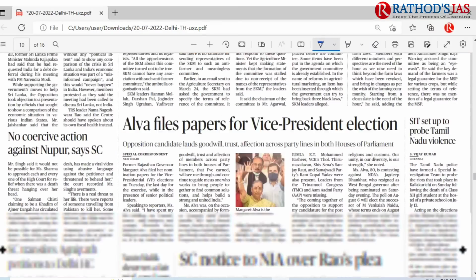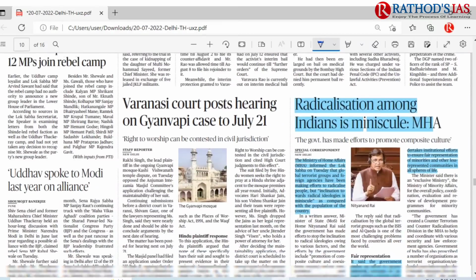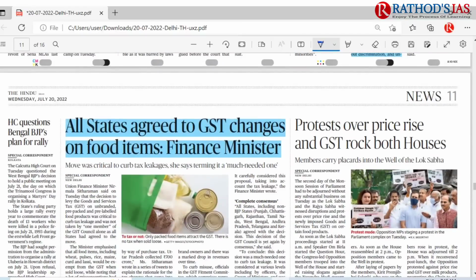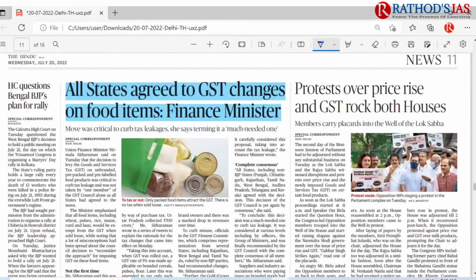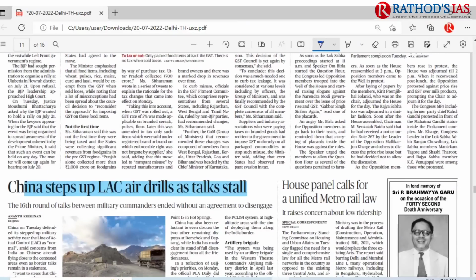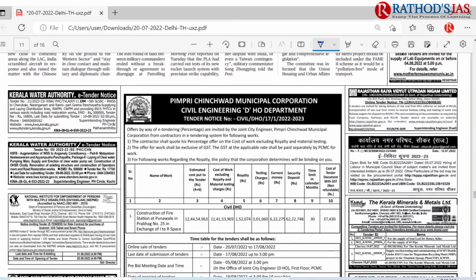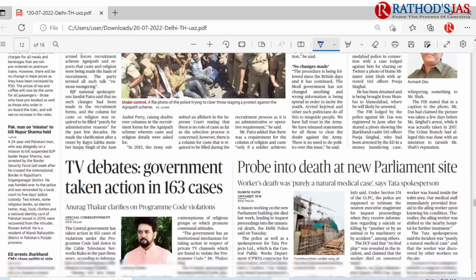On this 10th page, there is nothing much important, but you can see that radicalization among Indians is minuscule, which was said by the Ministry of Home Affairs, and you have to know the meaning of radicalization. The next topic is that all states agreed to GST changes on food items. This topic is also important from your economy point of view. Next is China sets up LAC air drills as stock stall. This is also important, you have to go through that once.